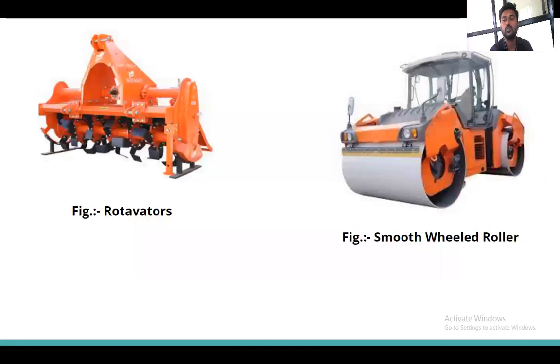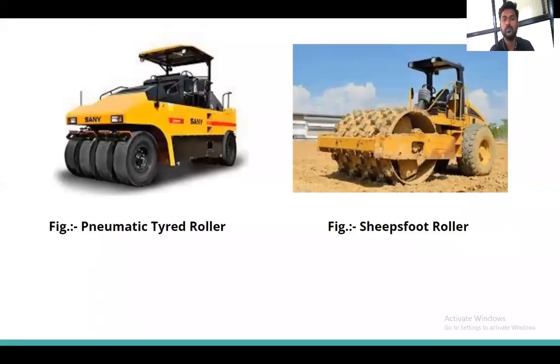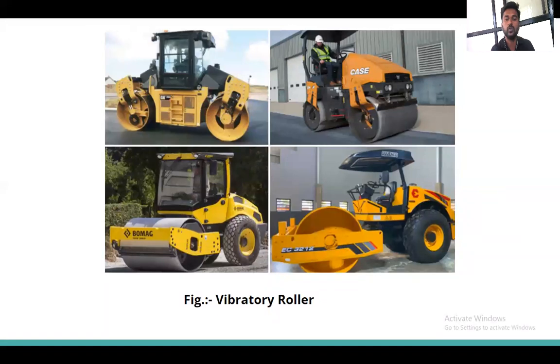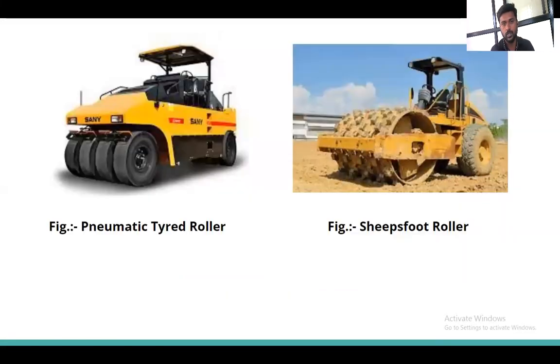First we have seen the smooth wheel roller. This is the vibratory roller. The third one is the pneumatic tire roller. Okay, now only we have seen it in the video. The pneumatic tire roller is mounted on wheel tires. Sheep foot roller, the figure only indicates the roller looks like the foot of a sheep, so it is named the sheep foot roller. Okay, so these are the different rollers that are used for compaction.